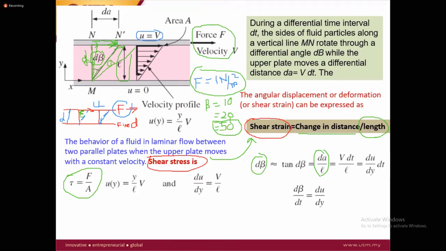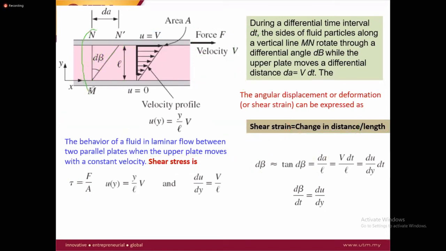So how we can define it: during a differential time interval dt, the fluid particles slide along a vertical line M and N. This vertical line M and N rotates through the differential angle dB.